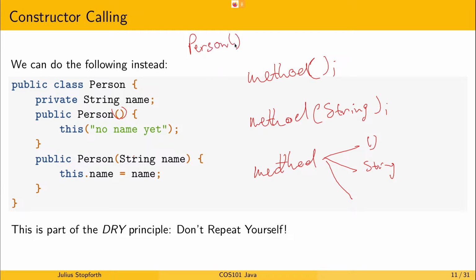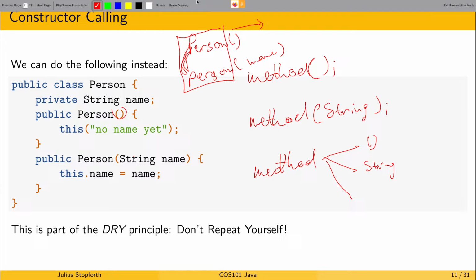Okay. Right? So we have a default one. But then if you have all the data, you might want to create a person with a name. And so because we want both of these, we're overloading the method. It's the same method name, it's the same constructor name, but it has different sets of parameters. Okay, so that's the idea.